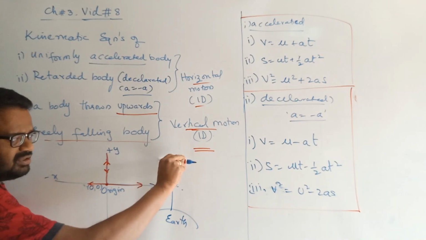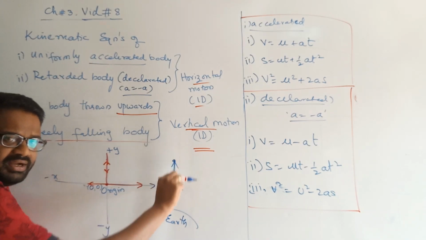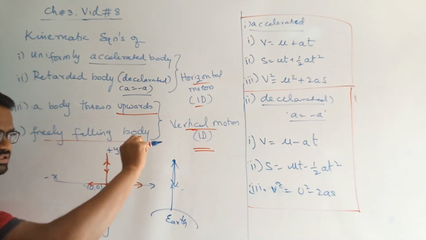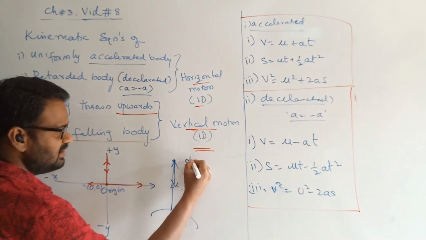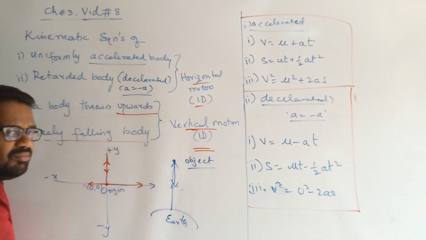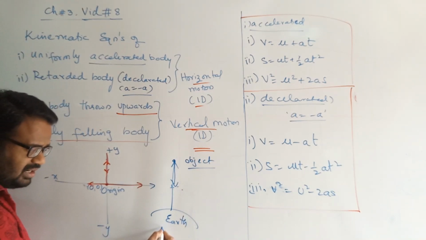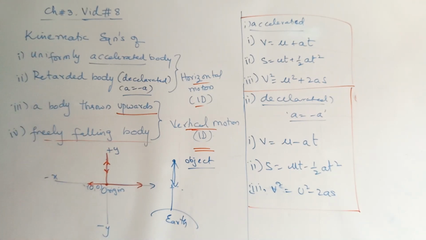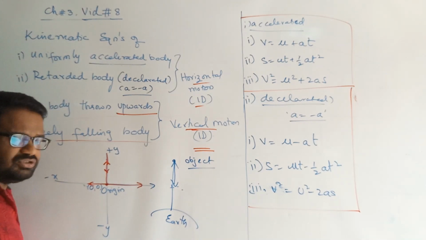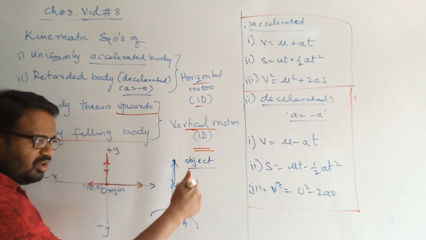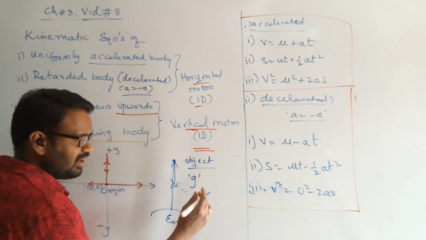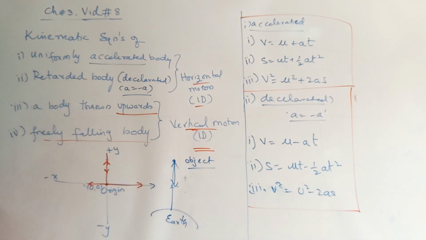Second case, if I release a body at certain height, why is it falling down? Why is an object which is released at certain height falling down? Because that object is acted upon by some kind of force given by the earth called gravitational force. Every object at any height will be attracted towards the center of the earth, which is because of the gravitational force of the earth. Now, that gravitational force acting on the body will provide some kind of gravitational acceleration on the body.